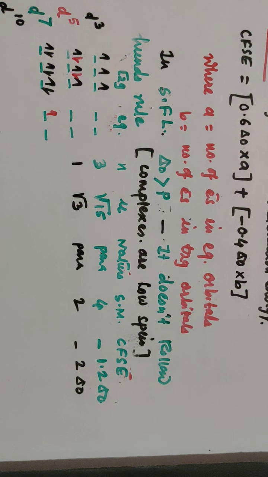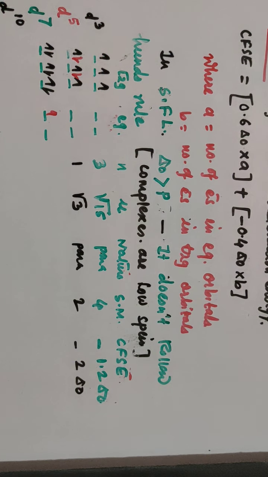Why is it? Because singly electrons are placed there, and so the paramagnetism is there in such a type of complexes where weak field ligand is there. So these are the high spin complexes. Wherever strong field ligand is there, pairing takes place and the complexes are low spin complexes.